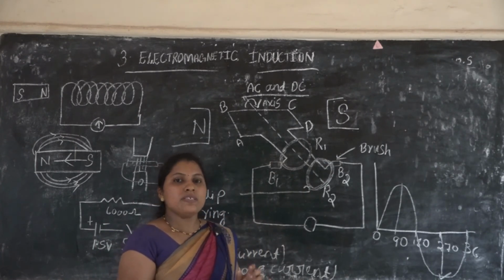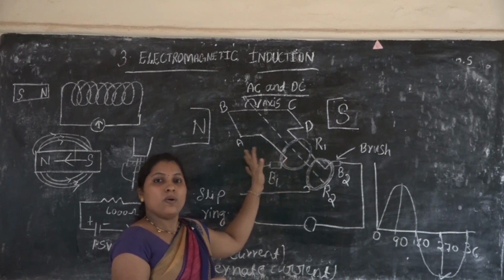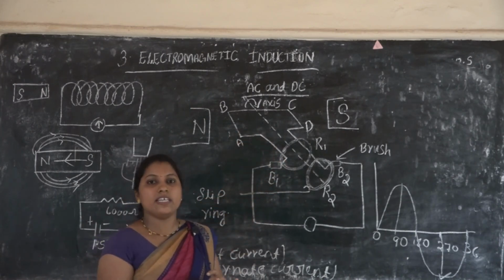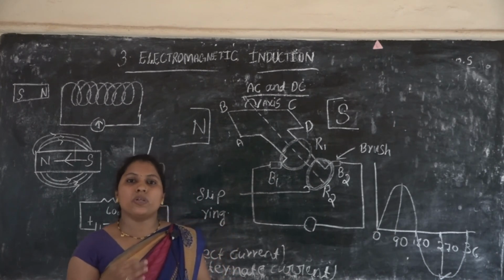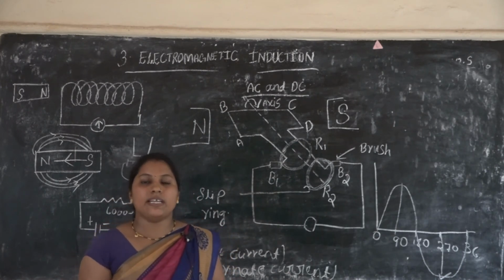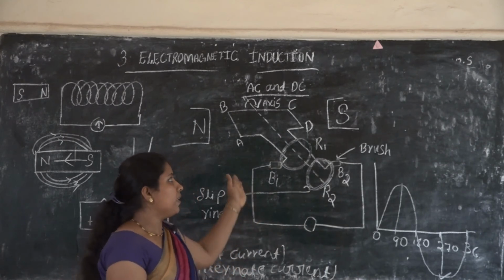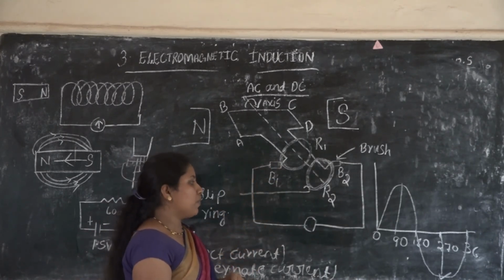So frequency means how many times the armature rotates in 1 second. Frequency means the armature rotations in 1 second. How many times it rotates in 1 second is called frequency.